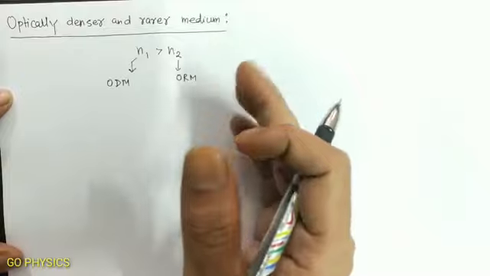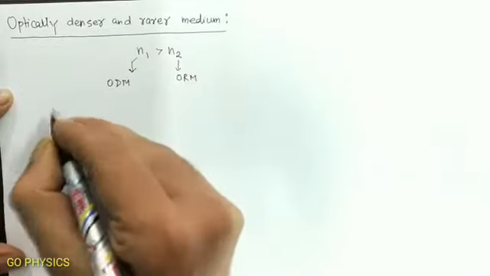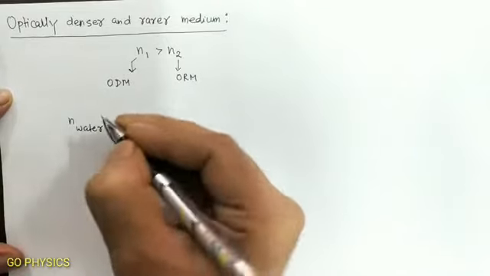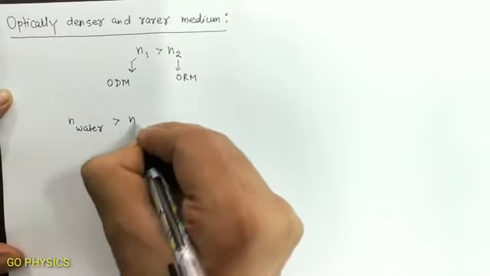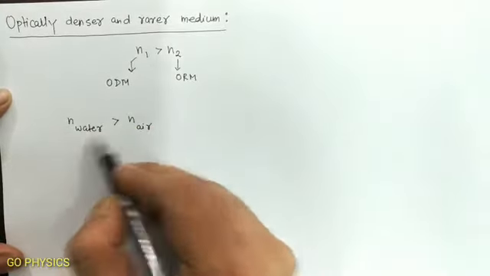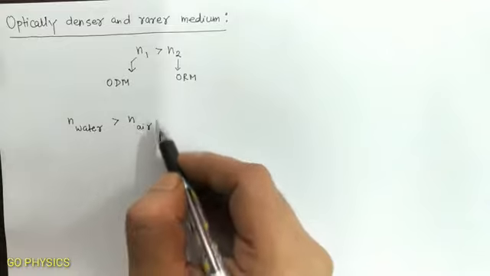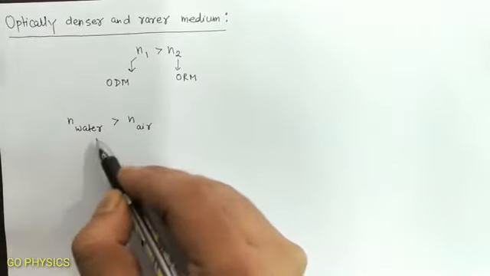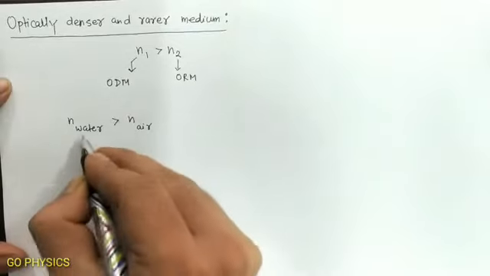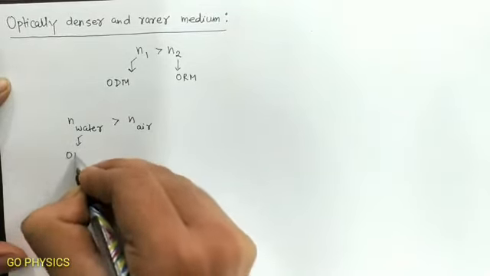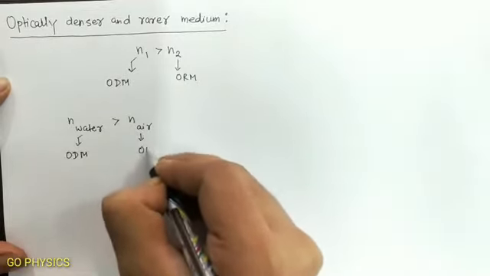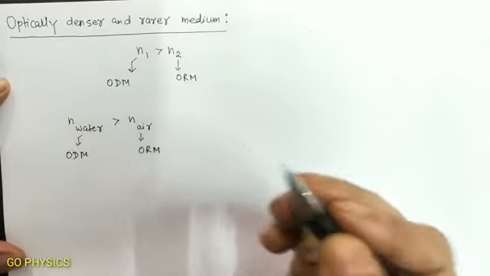If we compare water and air, we know that the refractive index of water is greater than that of air. Refractive index of water is 1.33 and refractive index of air is around 1. So between these two media, we will say water is the optically denser medium and air is the optically rarer medium.